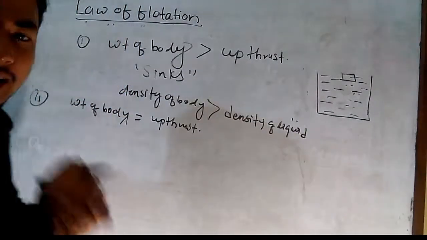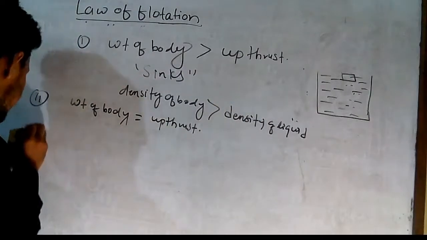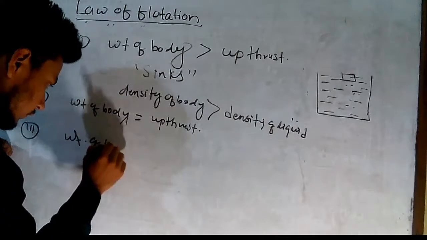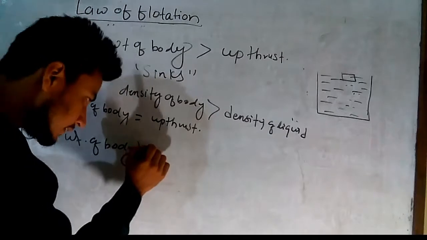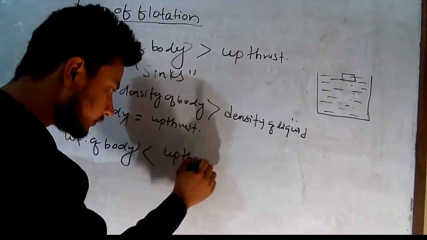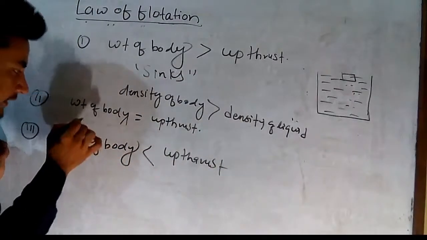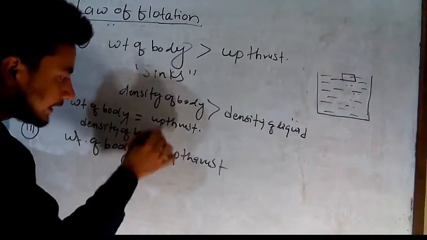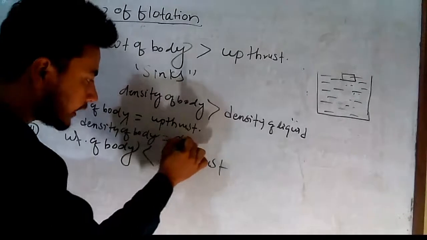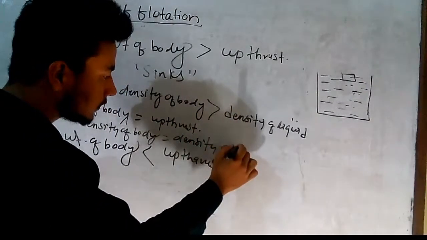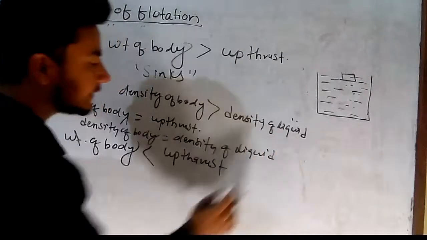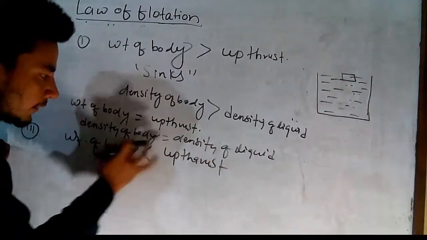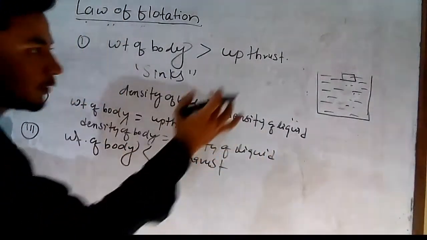And the third condition is when the weight of the body is less than upthrust. But first, from here what can we write? If the density of the body is equal to the density of the liquid, then in condition 2, weight of body is equal to upthrust. It means that the density of the body is equal to the density of the liquid. So it means that the body floats.